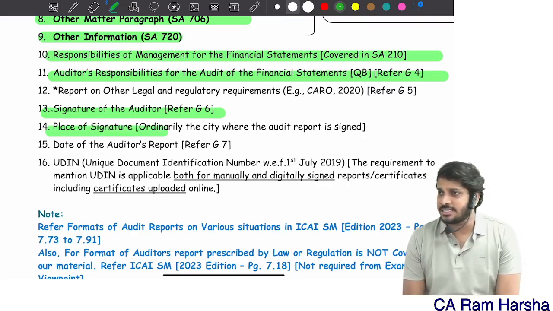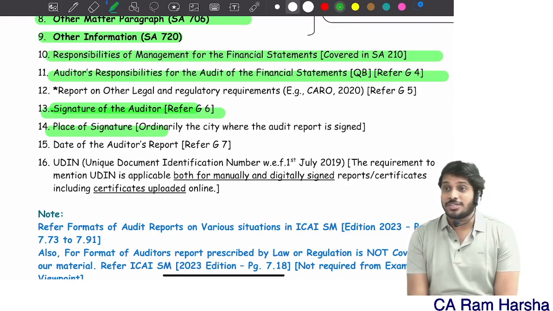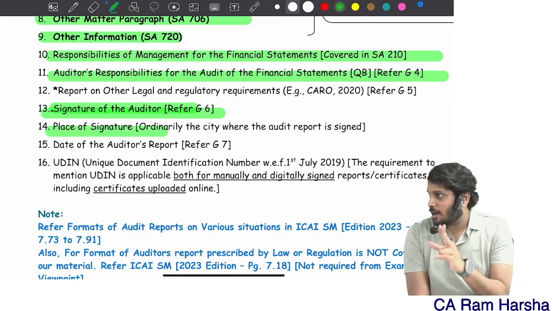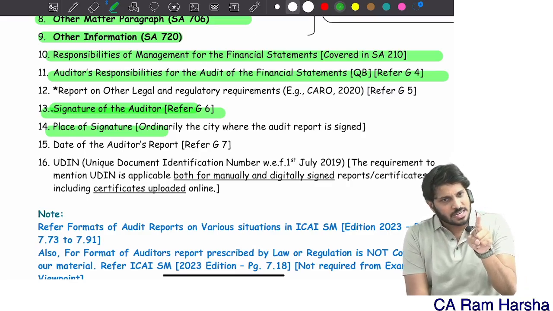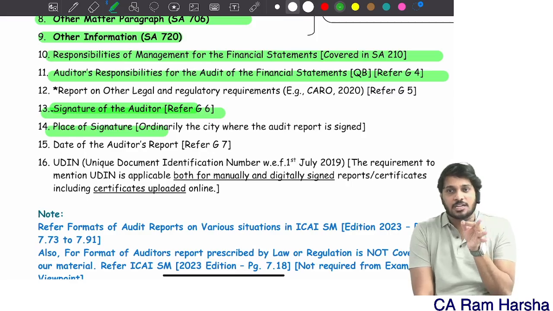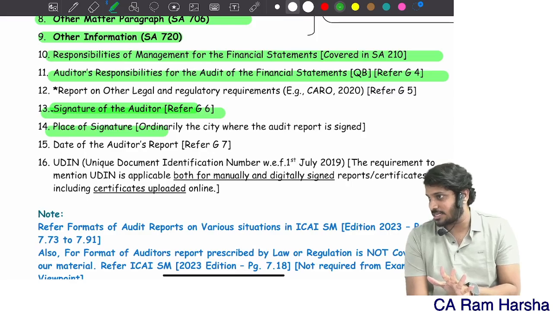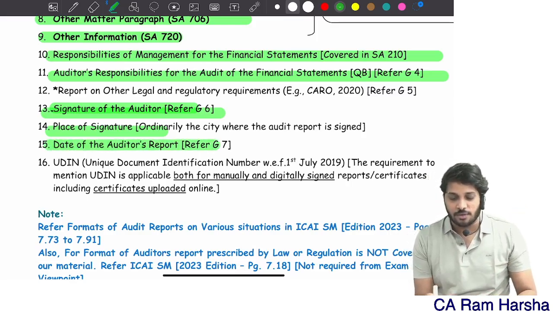Finally the auditor has to sign the report and place the signature. Yes or no? Ordinary necessity. When you are signing, you should sign in the personal name of the member. If you are a partner in a partnership firm, you have to sign in your personal name and represent as a partner of so and so partnership firm. Mention FRN and MRN, all that. Yes or no? Then the date of the auditor's report.